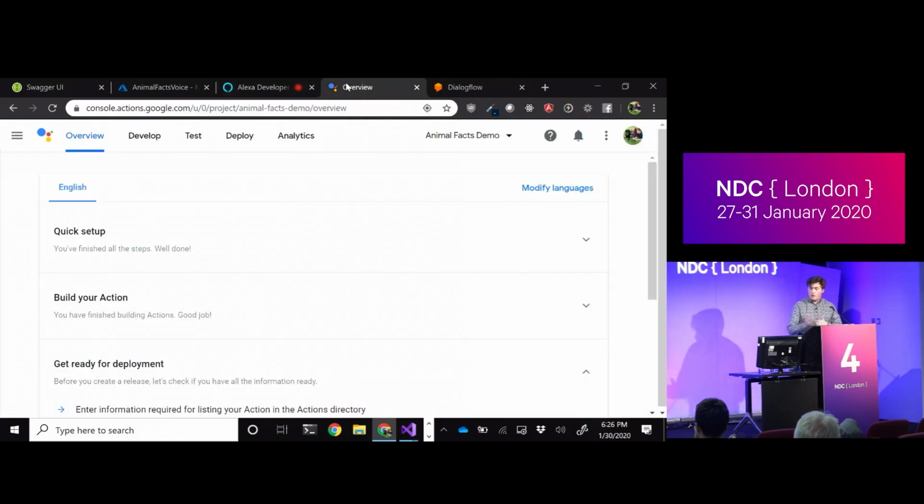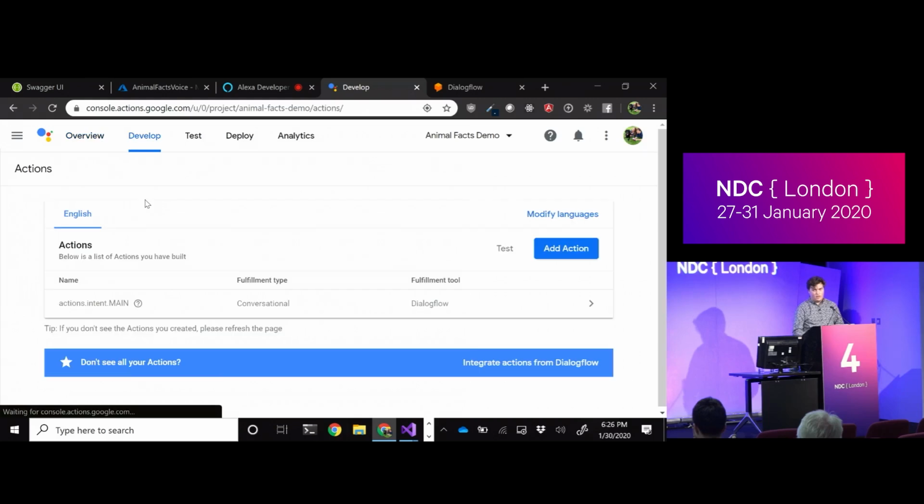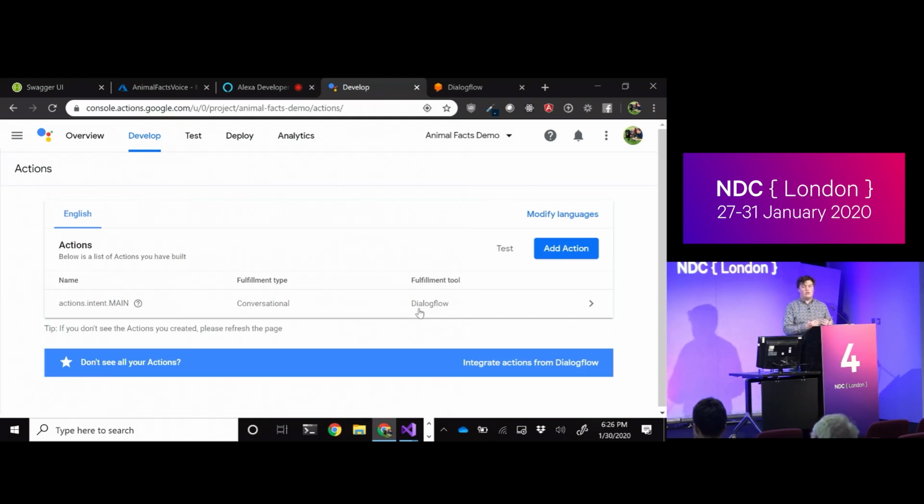So basically I have these two different tabs open here, the Google Actions console and the Dialogflow console, because I need both. The Google Actions console is where I build and develop my action. It's where I give it the invocation name like Animal Facts Demo. And you can see here, this is where I register the action to go to Dialogflow. From there on, Dialogflow basically takes over all of the NLU for me.